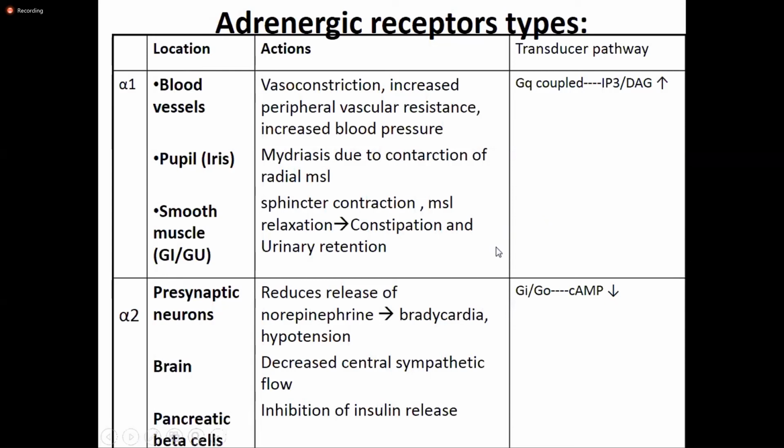So I'll be ending here for today. Please, when coming to the next class, read the adrenergic receptors or types of adrenergic receptors and their functions. Any questions for today's class?